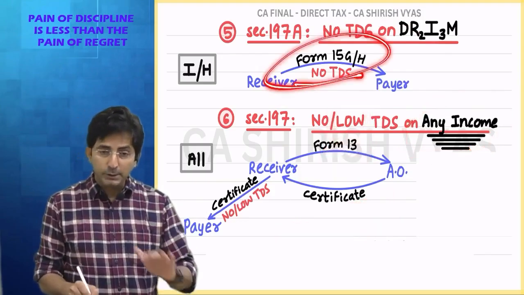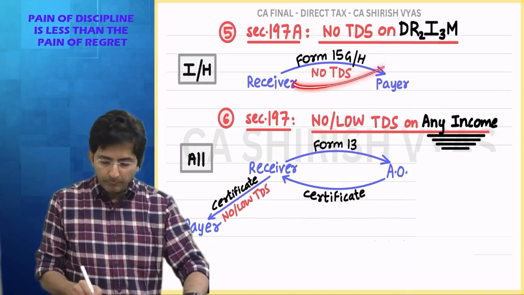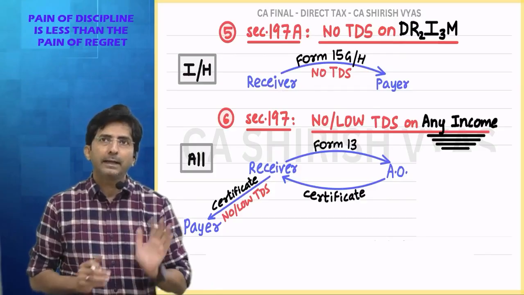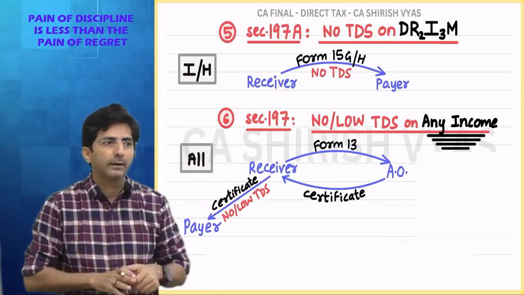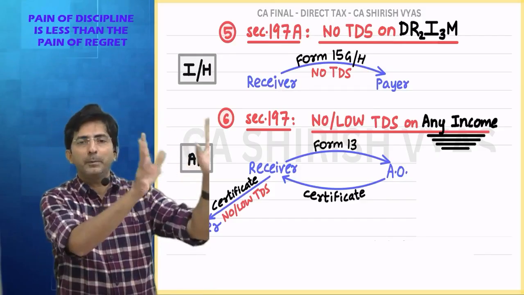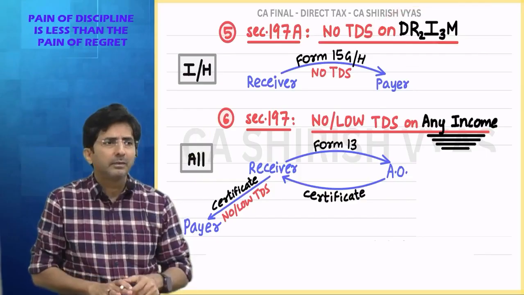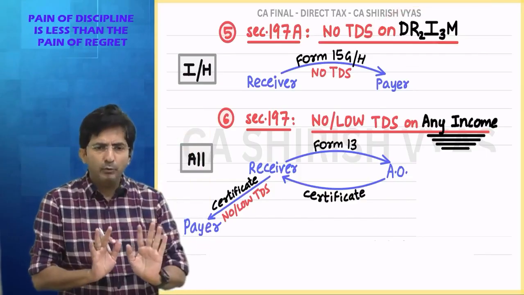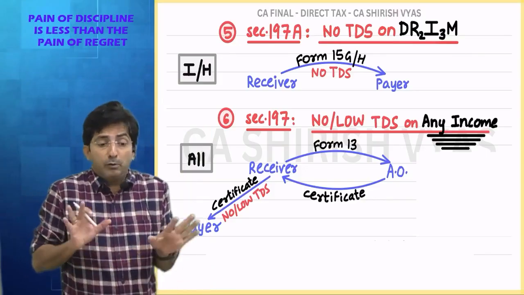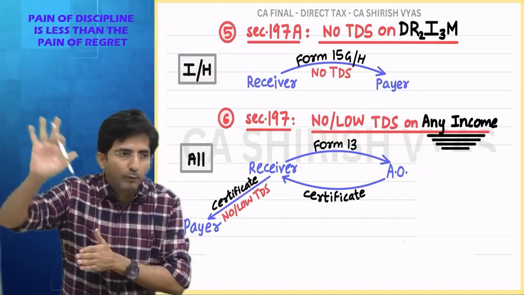See, 15G can stop the TDS. It cannot lower the TDS. It simply stops, because in 15G there is no facility of low TDS. Because to whom are you giving 15G? Like if I am getting income from a mutual fund, I am giving it to the mutual fund, and I cannot convince the mutual fund to deduct a little less. Mutual fund people are not tax experts, no? In dream income, whom are you communicating with? The payer of the income. So there you can submit the form only if you want to stop the TDS. But if you say, no, I don't want to stop, I want TDS but a little less, then please go to the assessing officer only.